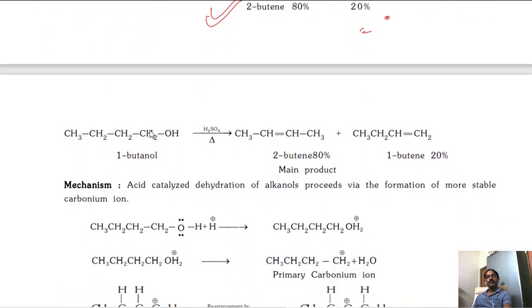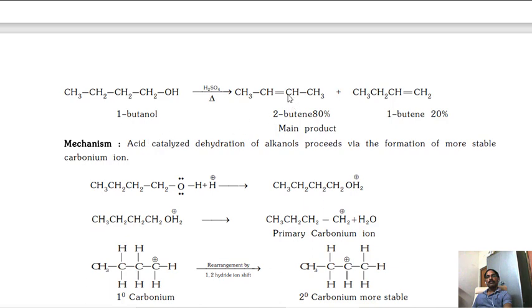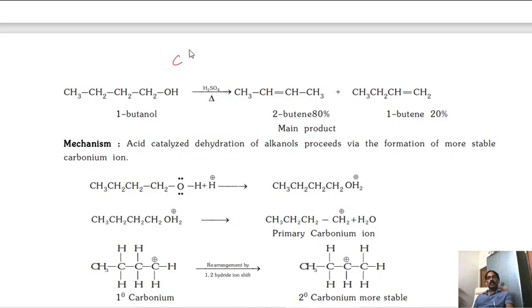Again you can see here, the important thing is that a carbocation is forming, C plus is forming. After C plus, rearrangement takes place. The first point you have to remember: carbocation is forming, then rearrangement takes place. Why does the rearrangement happen? Rearrangement happens because of the following.